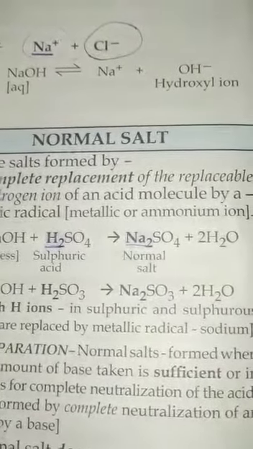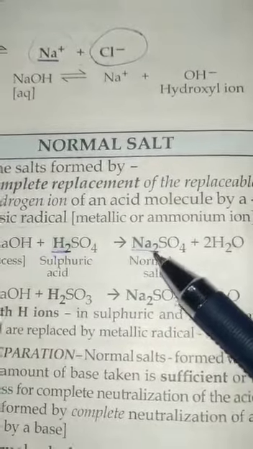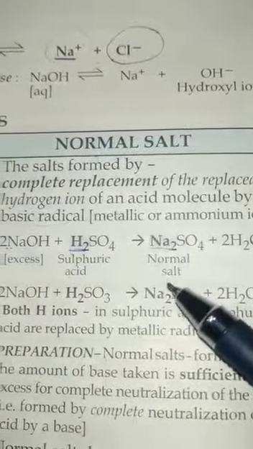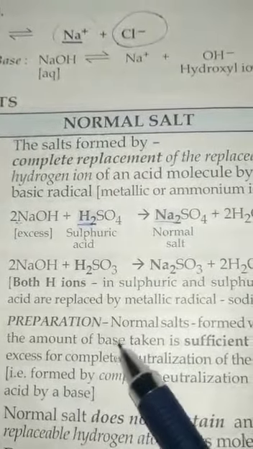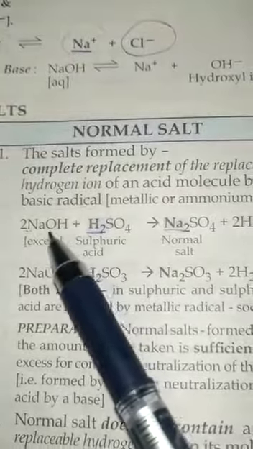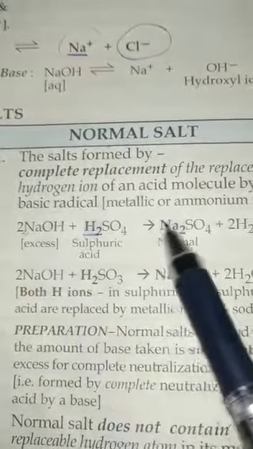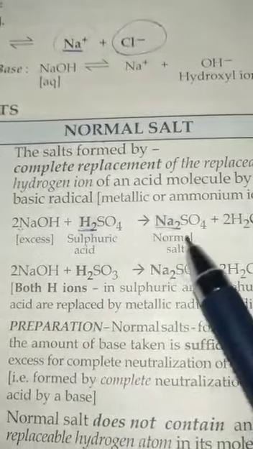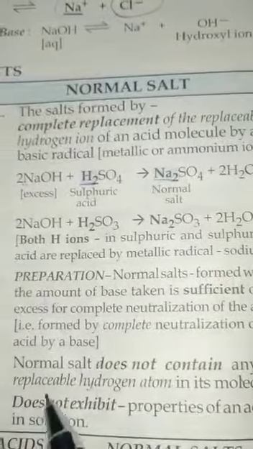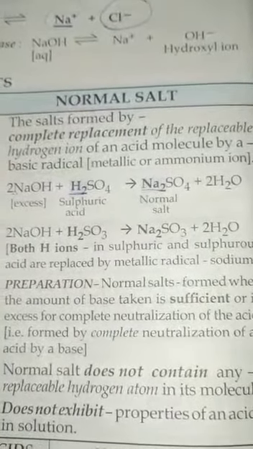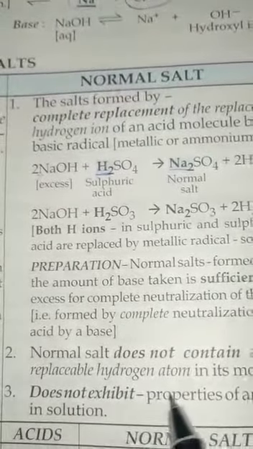So here the two hydrogen radicals are replaced by the two sodium radicals. So this is the complete replacement. And how the preparation takes place: it is formed when the base is sufficient, and you can say it is in excess, for the complete neutralization of any acid. Okay, but normal salt does not contain any replaceable hydrogen ion in the molecule, and it does not show the properties of an acid in the solution.